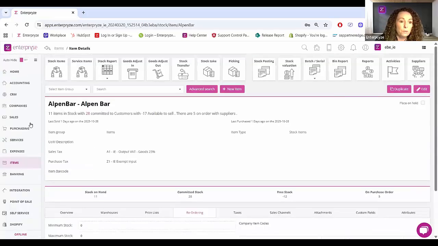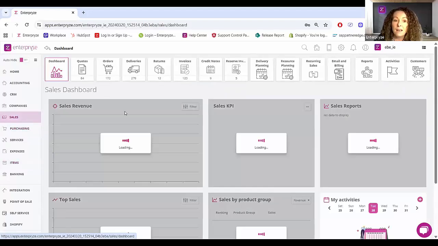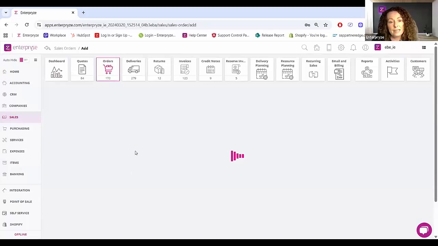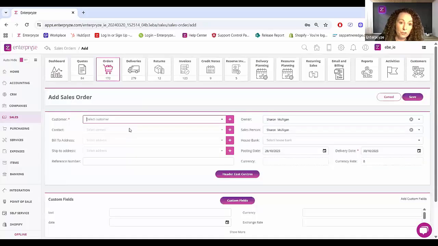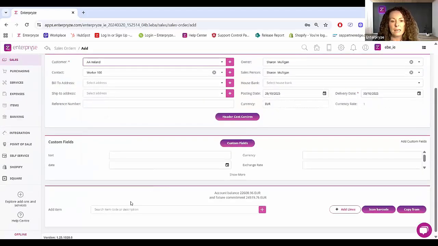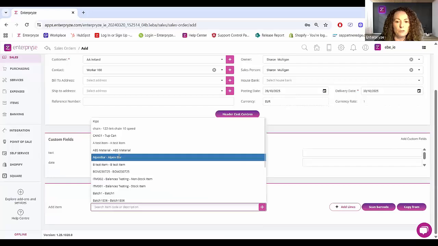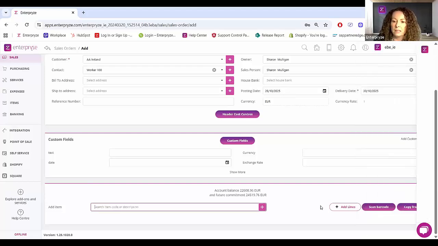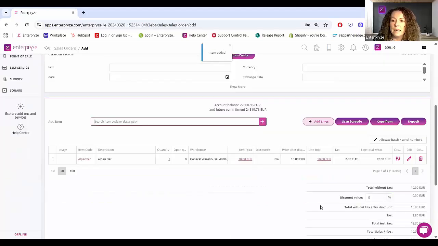So now what I'd like to show you, if we go back to sales, and go back to an order and go to new sales order, let's bring in that particular customer and that particular item, and I will show you how that is displayed on screen. So let me grab that item, grab that price and add the item on. Perfect. And when we come down here now, we'll be able to display the catalog number.